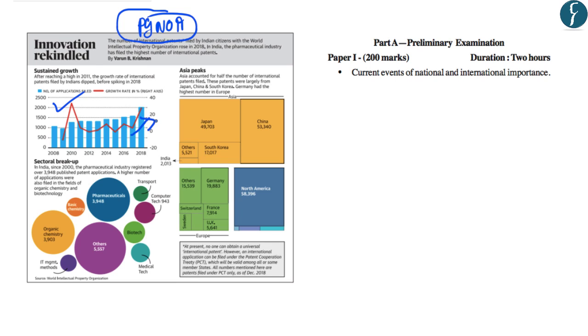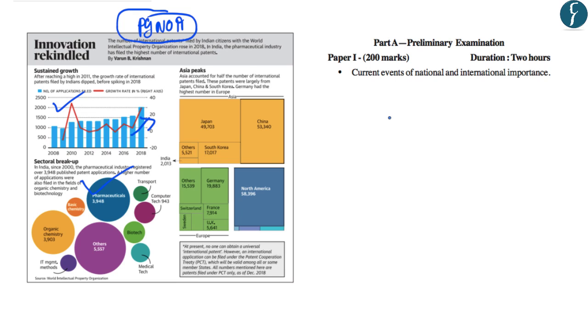And regarding the sectoral breakup, you should note that the pharmaceutical industry has registered the highest number of patents filed in the WIPO. Now the number of patents which are filed by any country reflects that that country is excelling in innovation. So here it is important to note that the WIPO or the World Intellectual Property Organization releases a report related to the innovations in a country.